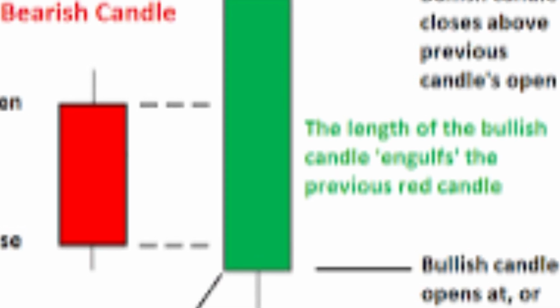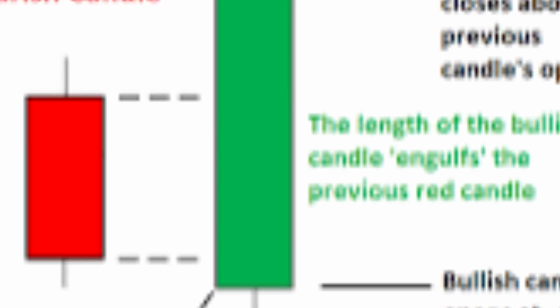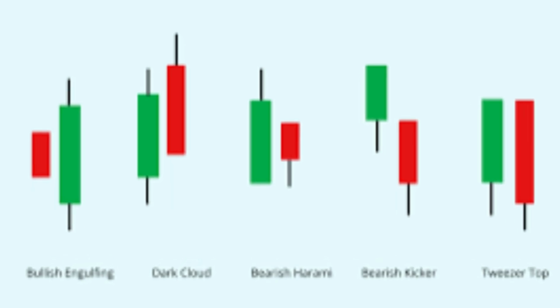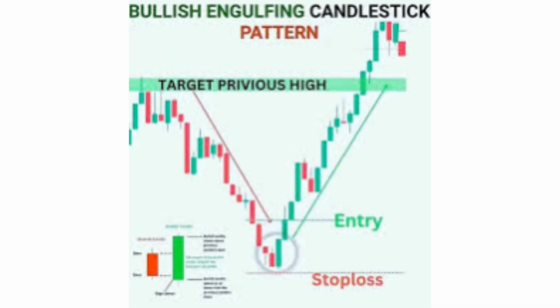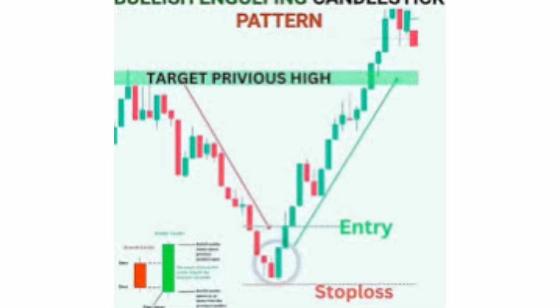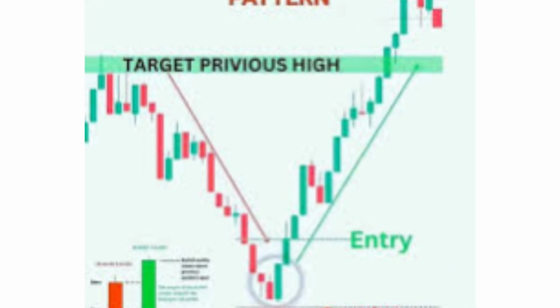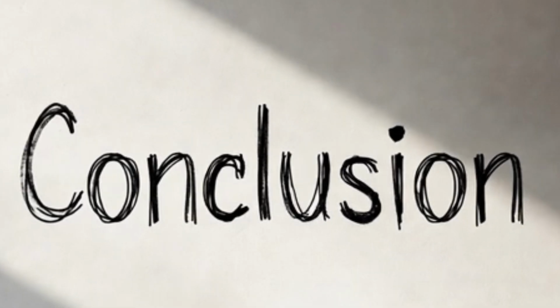the previous red one. The psychology. This is a violent shift of power. One moment the sellers were happy, the next moment a tidal wave of buyers entered the room and wiped them out. If you see a bullish engulfing, a green candle engulfing a red one at a support level, that is pure strength. The trend has changed. If you see a bearish engulfing, a red candle engulfing a green one at the top, the party is over.